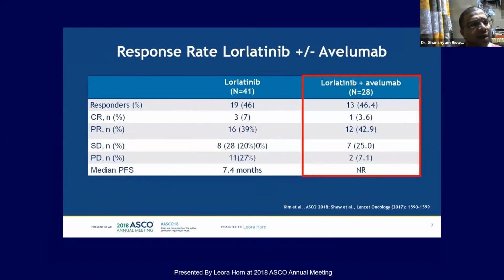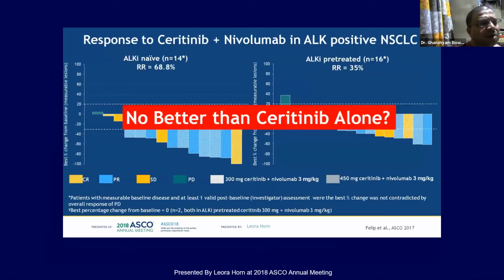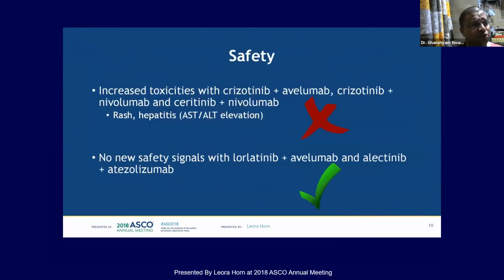Lorlatinib versus lorlatinib plus amivantamab again did not improve responses or the PFS. Ceritinib alone was no better than ceritinib plus nivolumab. If you talk about the safety concerns, rash and hepatitis were significantly high. So the combination of ALK inhibitors and various immune checkpoint inhibitors did not actually go the right way.